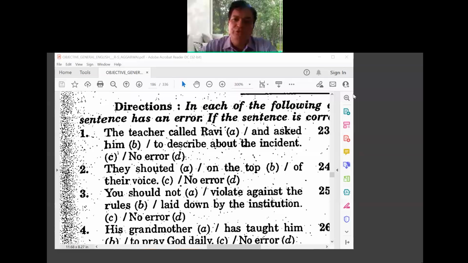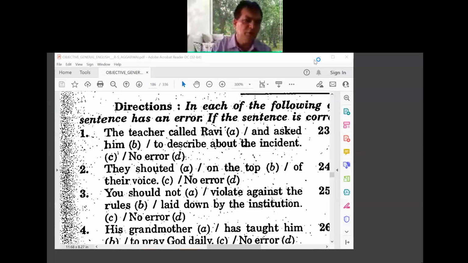He narrated the episode or he narrated what had happened. So he narrated the incident. We use it that way. So he described the incident. There are many such verbs where we do not use prepositions. And remember one thing, preposition is very, very important. Which particular preposition should come with which particular verb, that also you should know. So you have to study that.